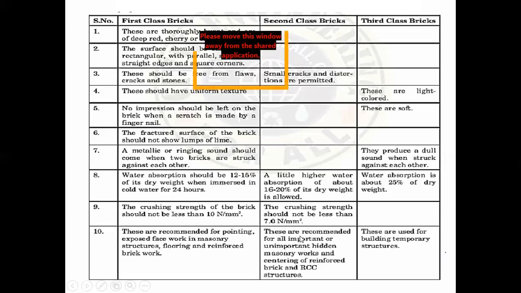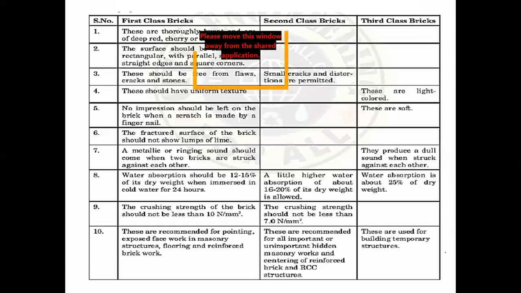One more thing you should note here: for a good quality building brick, the compressive strength should not be less than 3.5 Newton per mm square. That means the compressive strength of the brick should not be less than 3.5 Newton per mm square when you are using it for building purposes. That is a very important point to be noted. It can also be said as 35 kilogram per centimeter square.